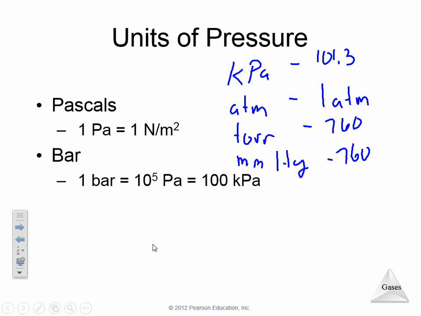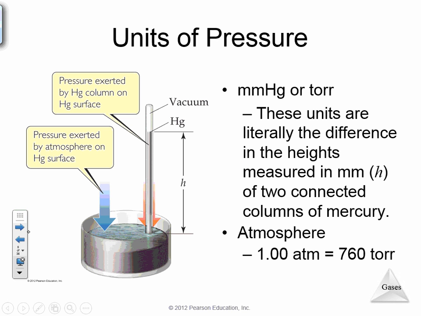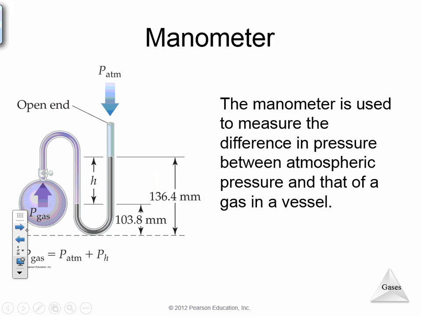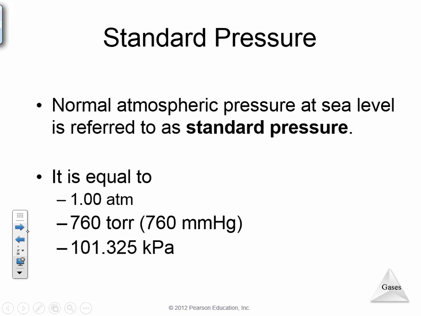Now, bars, we don't really use bars too much. Millibars, that's more of a meteorological unit than anything else. But kilopascals, atmospheres, torr, millimeters of mercury, and then just regular pascals, are very common units of pressure. This slide is talking about the extension of torr. You don't need to know that.